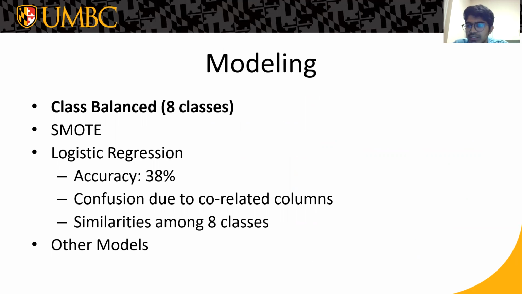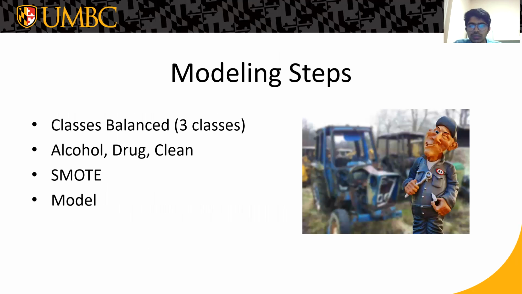So we tried balancing the whole data using the SMOTE, using the k-nearest approach, and tried to model the same model again. At that time, we got the accuracy of 38%. It is because of the correlated classes, and the model gets confused with the correlated columns. So I decided to mainly focus on the 3 classes, that is alcohol, drug, and the clean.